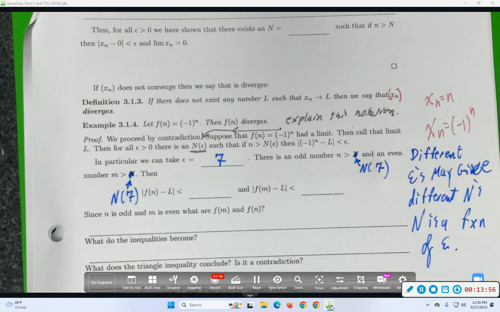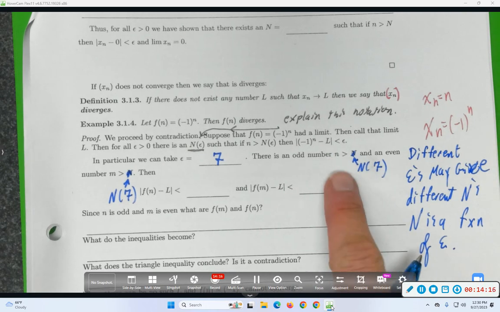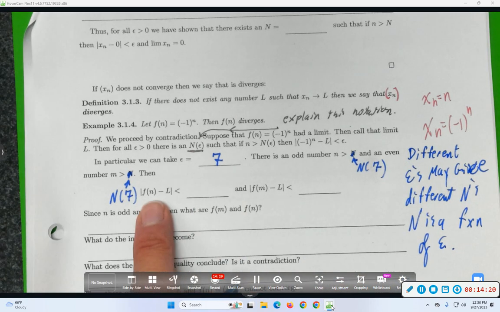No matter how big big N is, can I find an even number and an odd number bigger than it? Yeah, I guess that's like a consequence of Archimedes' principle, right? I can find a number bigger than whatever this is, multiply it by 2 to get something even that's even bigger, multiply it by 2 and add 1 to get something odd. That might not be the most efficient way, but that's a way. Cool. So this odd number, little n, is bigger than big N of 7. So what can you tell me about absolute value of f of n minus L?